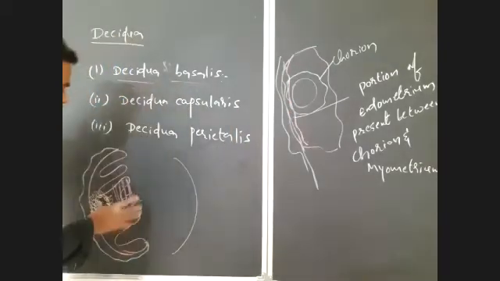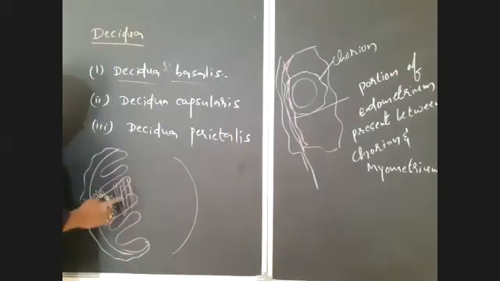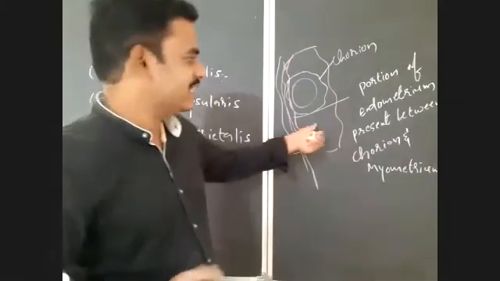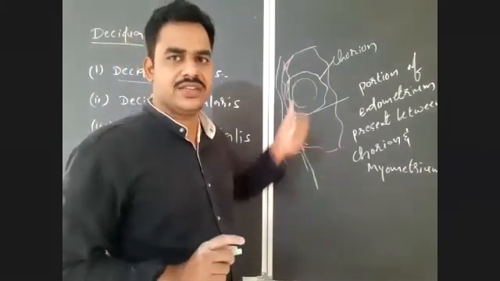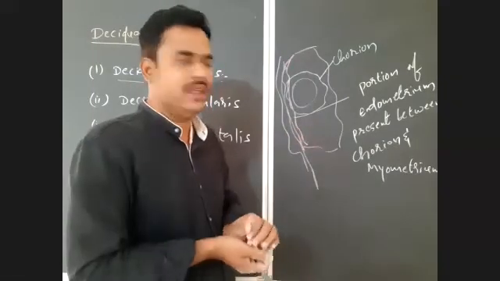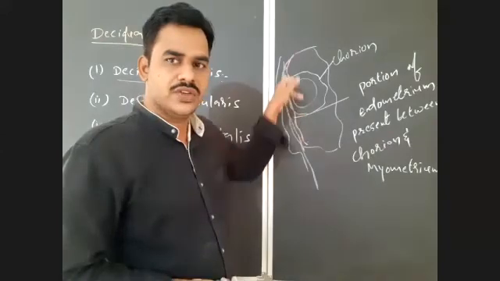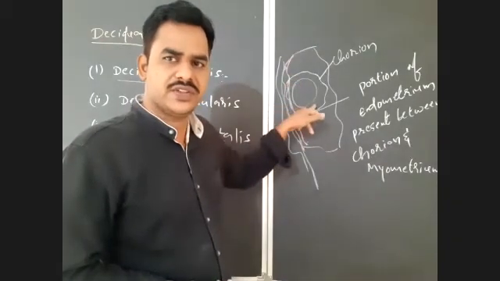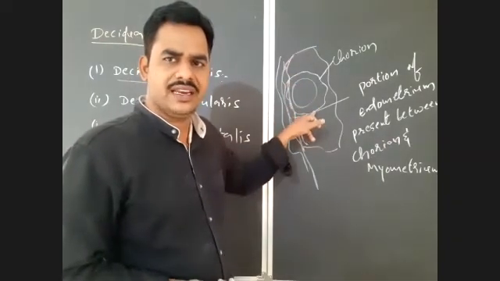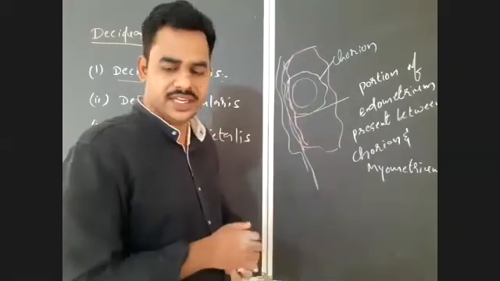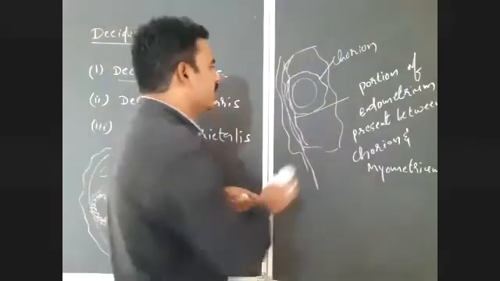Now just observe the space between endometrium and myometrium at the site of implantation that I gave you. But what is the exact definition? If we consider the chorion here, this is the portion of endometrium that is present between chorion and myometrium.